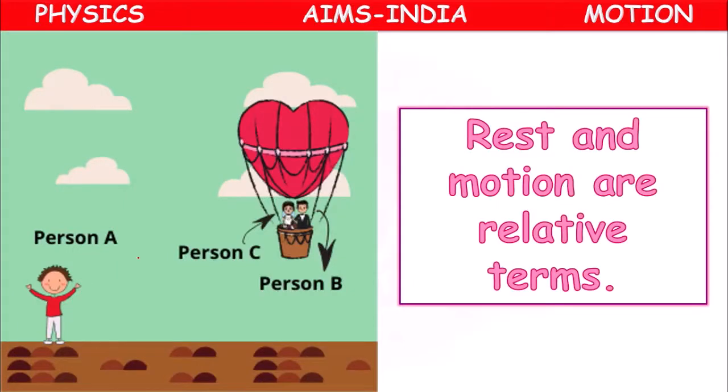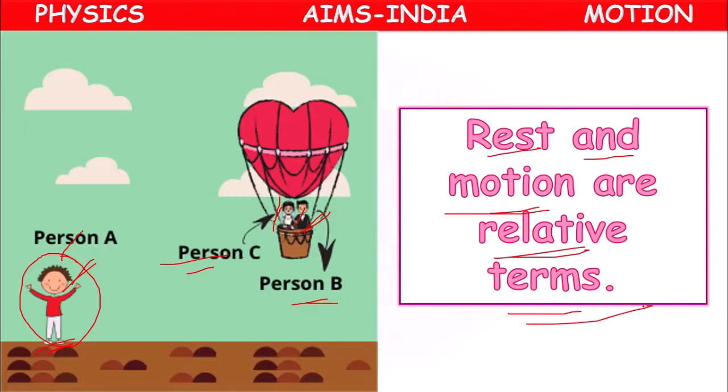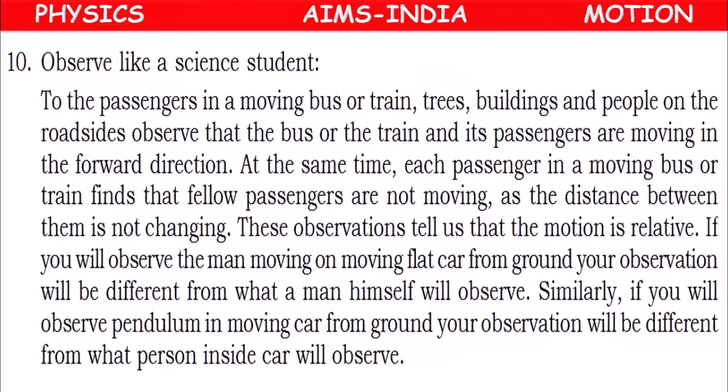Suppose these two persons are traveling in a parachute, and person A is on earth. Persons B and C are in the parachute. According to person A, both of them are moving. But according to person B, person C is at rest. According to person C, person B is at rest. So rest and motion are relative terms. Means they depend on the observer. Based on the observer, they may be at rest or they may be in motion.